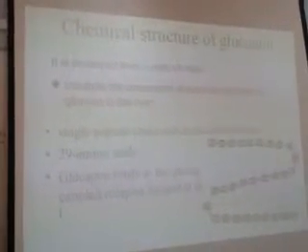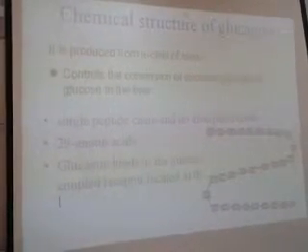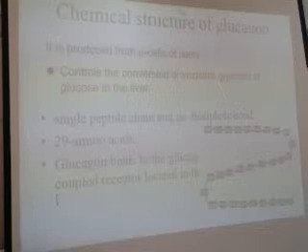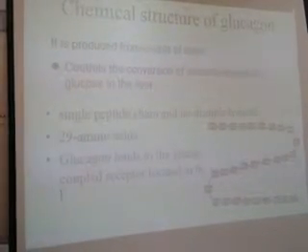So next is the chemical structure of glucagon. It is produced from alpha cells of the islets of Langerhans. It controls the conversion of insoluble glycogen to glucose in the liver. So this hormone is responsible for glycogenolysis, insulin for glycogenesis. Okay? Single peptide chain and no disulfide bond. Here there is only one peptide chain, no disulfide bond. 29 amino acids.